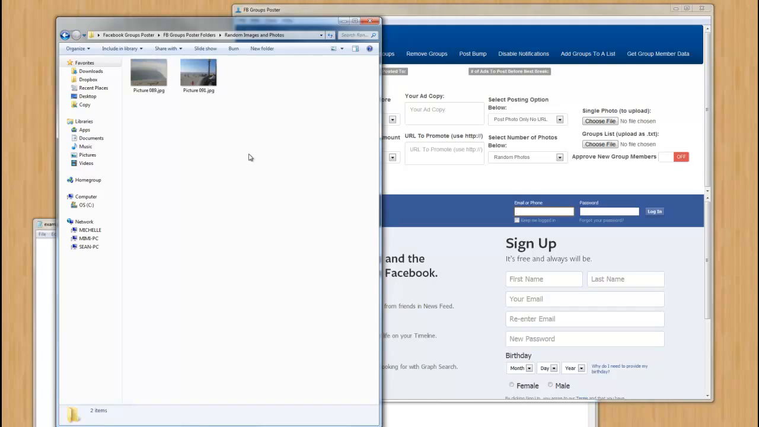So it's going to be a random photo that's picked from the plethora of photos you can put in. You can put unlimited photos in here if you would like, and that's where the software will gather those photos from and post those photos for you.